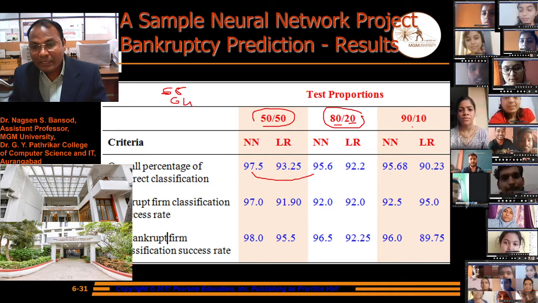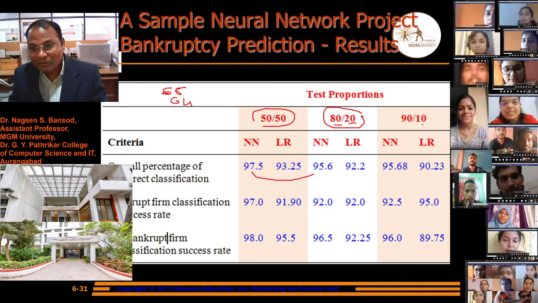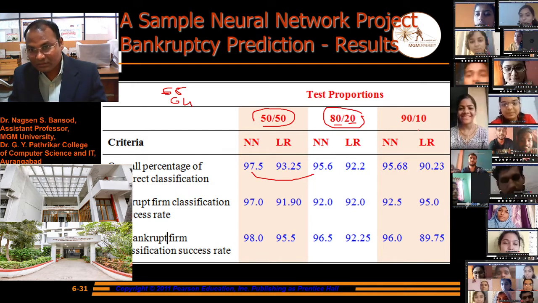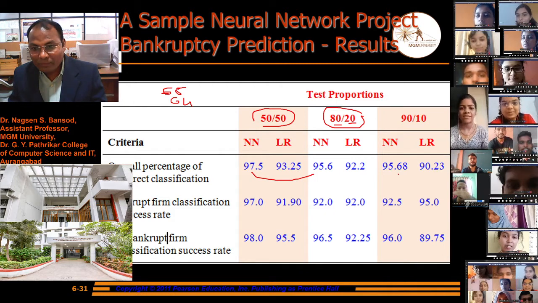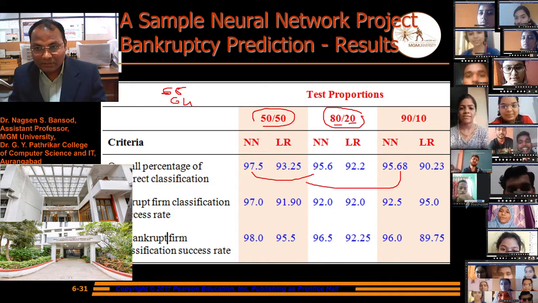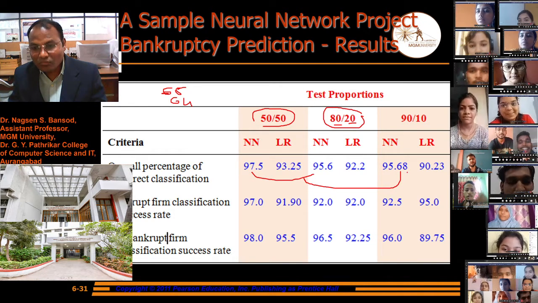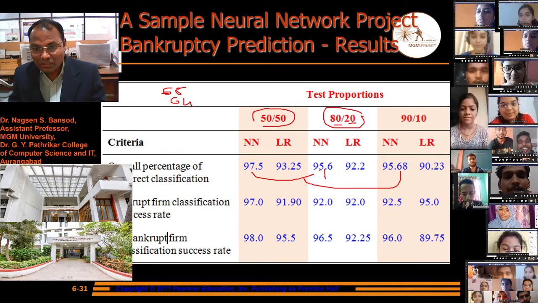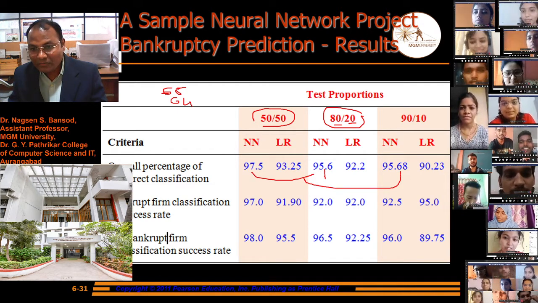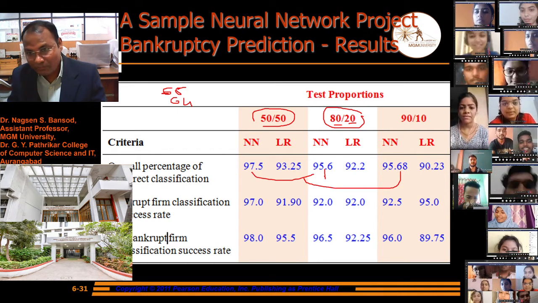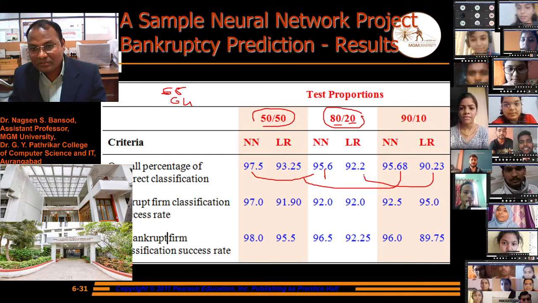Again, we used 90% for training and 10% for testing. Then through the neural network we got 95.68. The result does not decrease. The result is somewhat constant, as you see here, 95.6 and 95.68. But through the linear regression the result decreases.